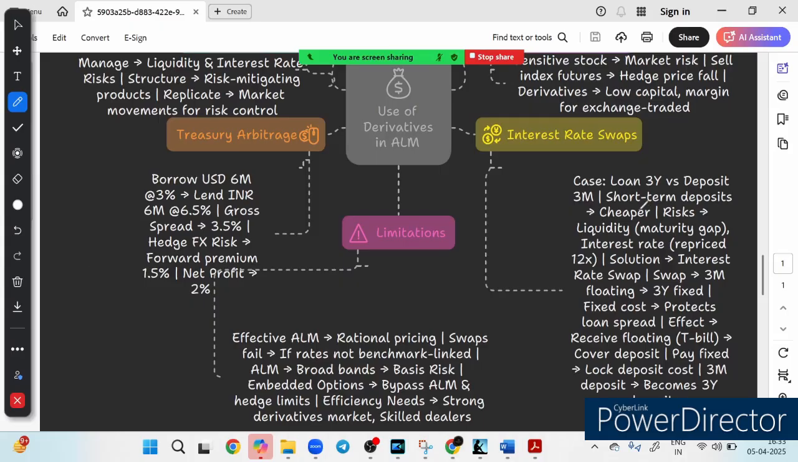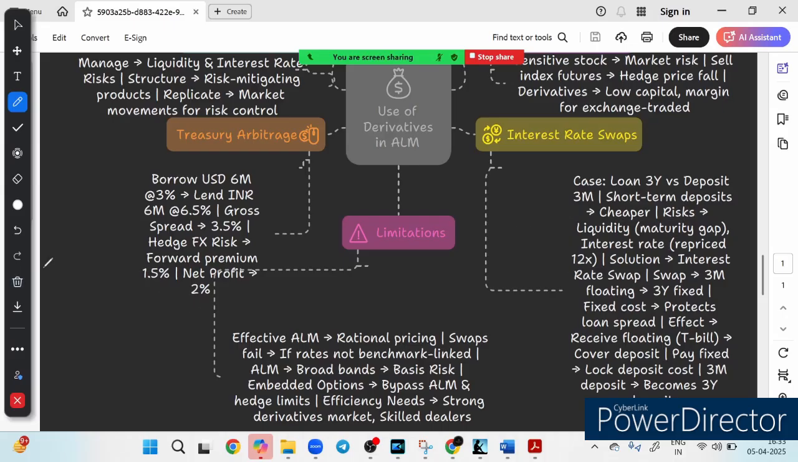So we have a short-term deposit, just for 3 months. It is cheaper but risky. Liquidity risk is always there, and interest rate risk is also there, because it has to be repriced 12 times. 3 years means 36 months, and your deposit is just 3 months, so the deposit has to be repriced 12 times. So obviously it is exposed to interest rate risk, and liquidity risk is always there.